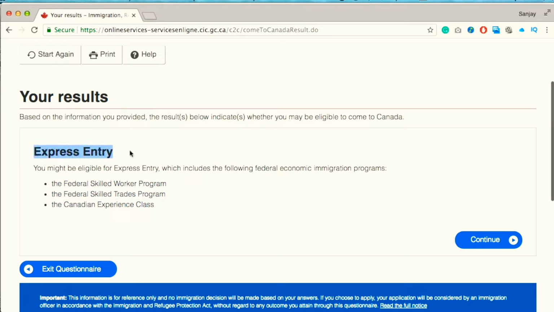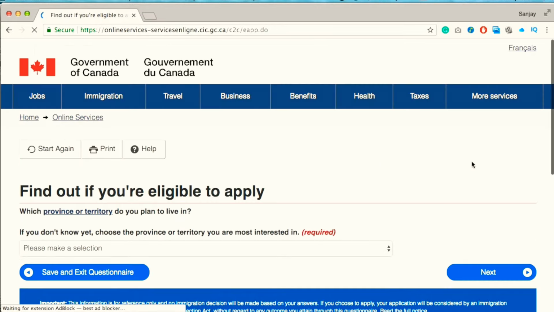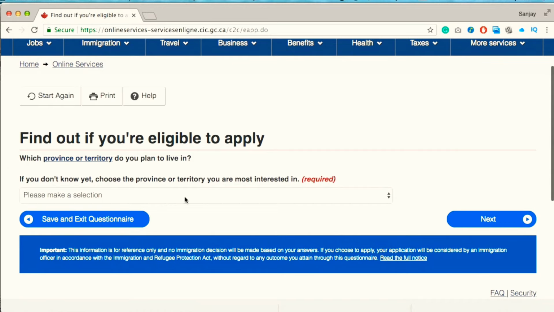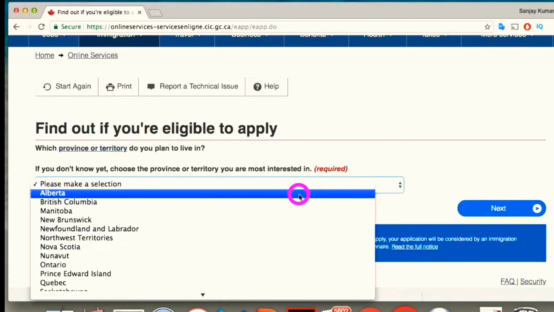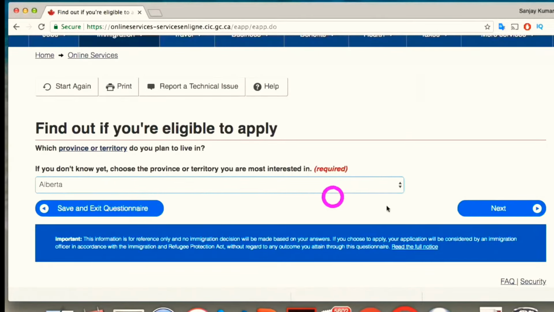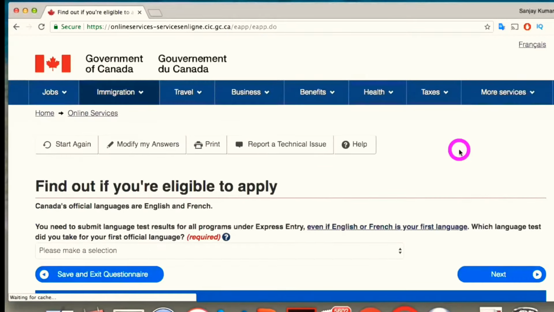This is the list of different programs that you have got. In order to confirm whether you are eligible for any of those, you will press the continue button and answer some more questions. For example, the first question is the province or territory you are most interested in. Here I selected Alberta, just as an example.